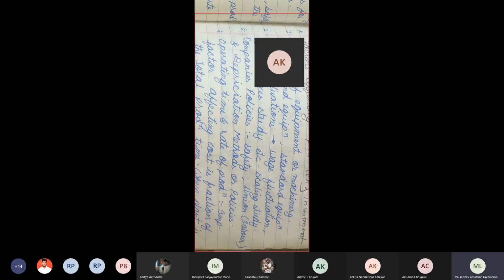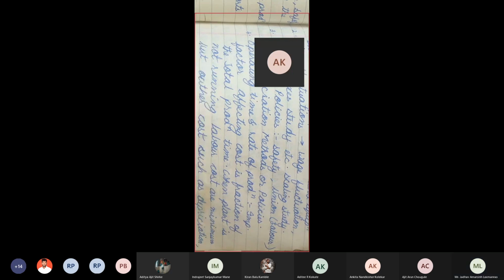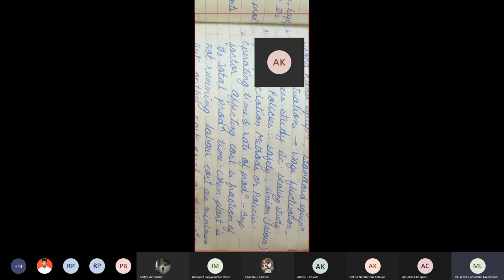Next, operating times. आपला plant आहे, but some companies are going for, in Kolhapur if you check, they are going for only 2 shifts.